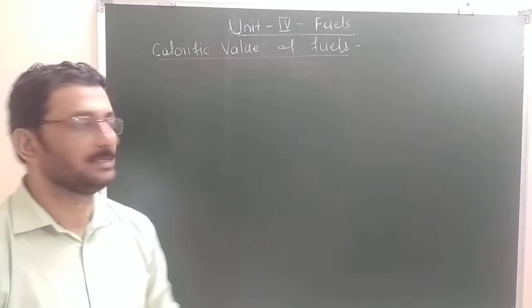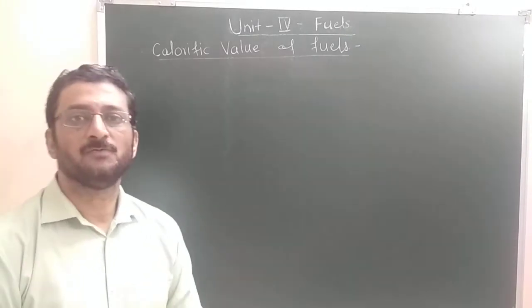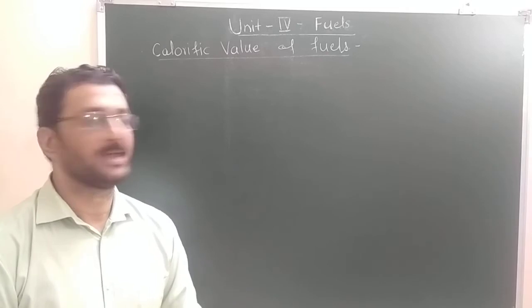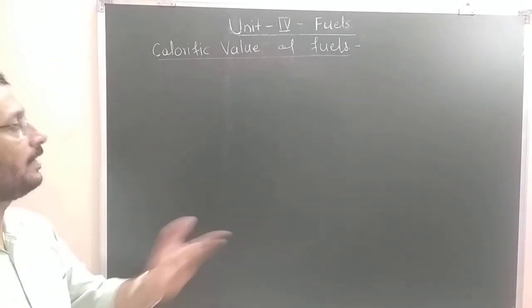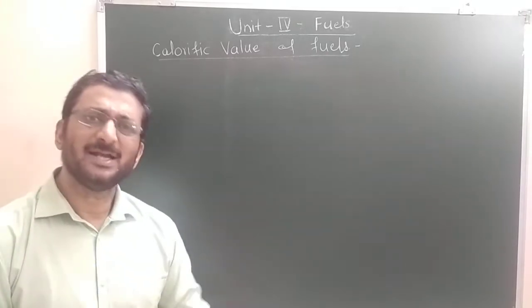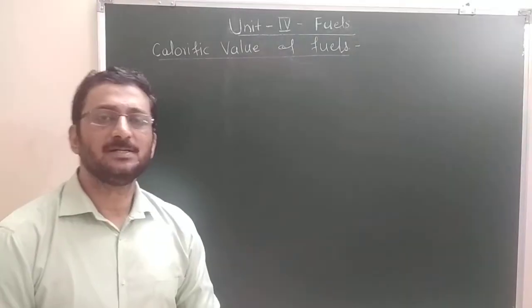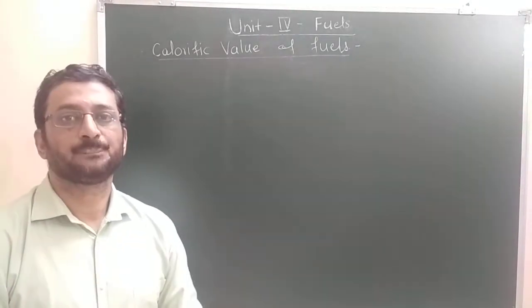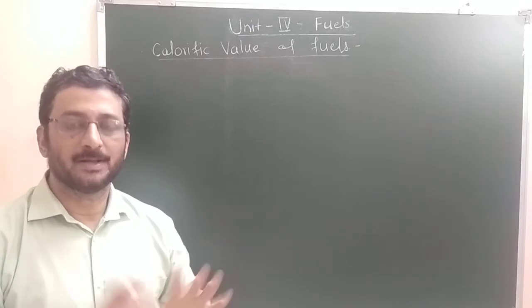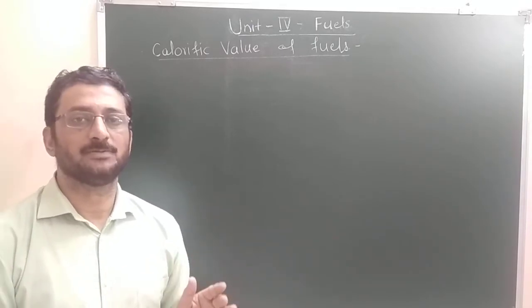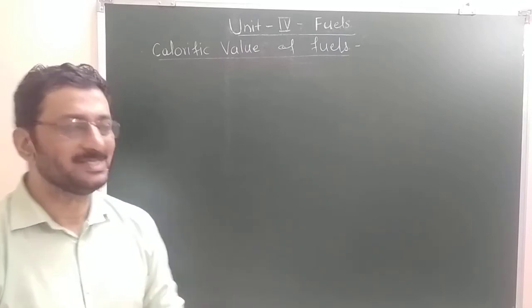For gaseous fuels, which are measured in terms of their volume, it is a liter or a cubic meter, and so on. So calorific value of the fuel is the amount of heat liberated by complete combustion of unit mass or unit volume of the fuel sample.